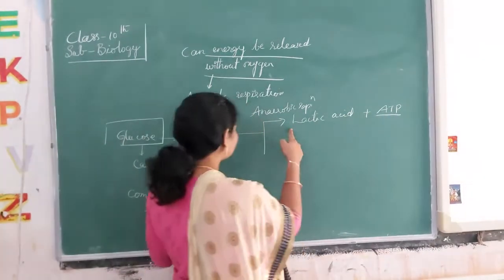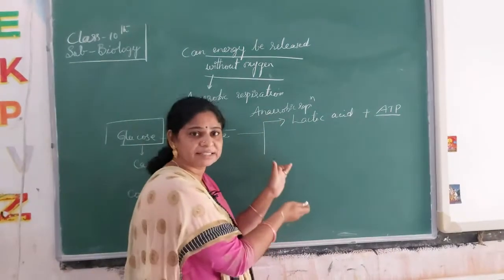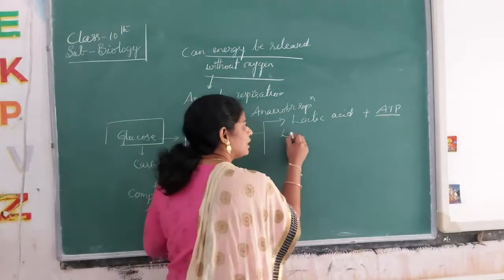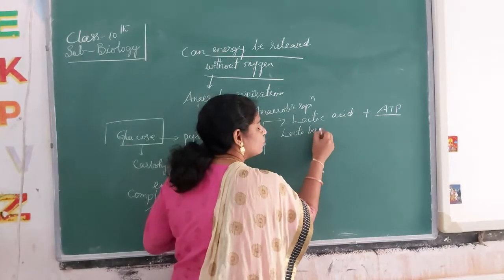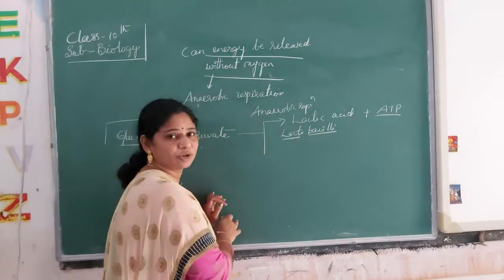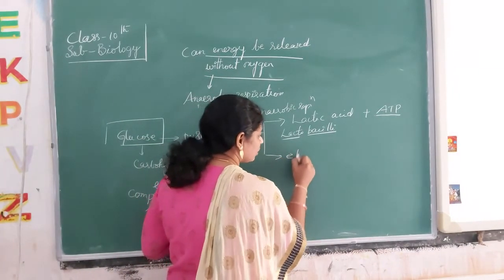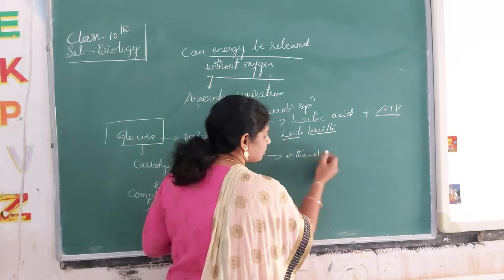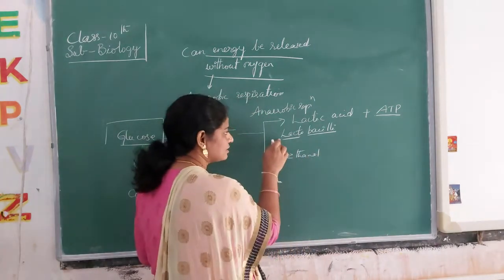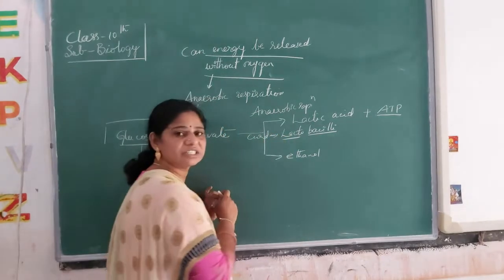Glucose or pyruvate is converted into lactic acid in the presence of lactobacilli bacteria. Another example is yeast producing ethanol, which is how beer is made. Another example is curd, where lactic acid is produced.